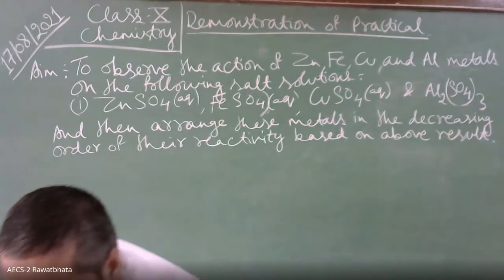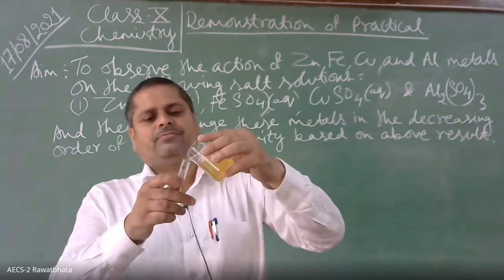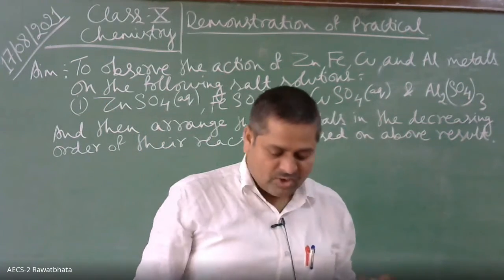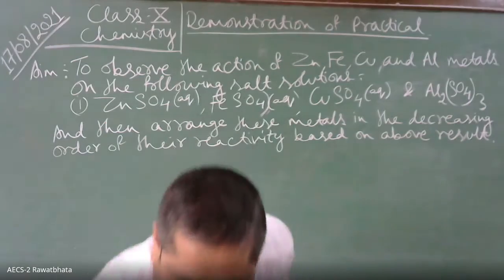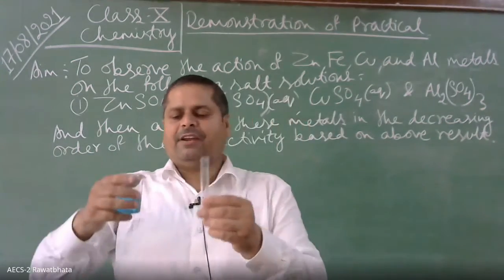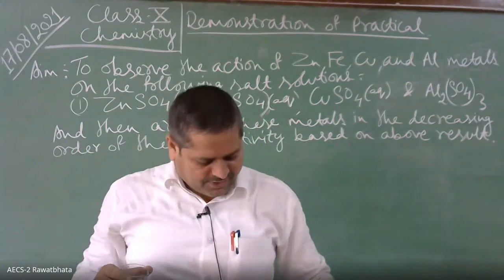This is iron sulfate, children. And then copper sulfate.